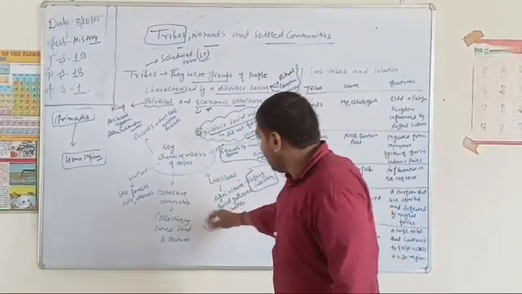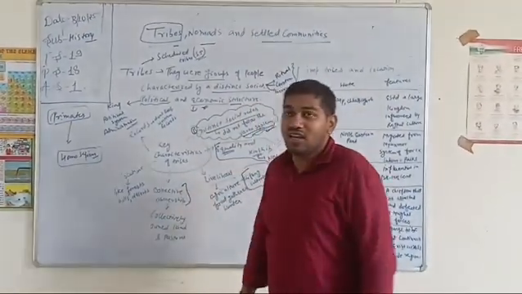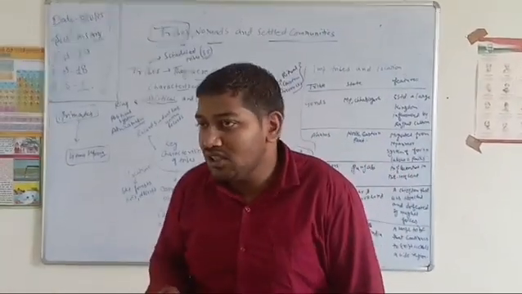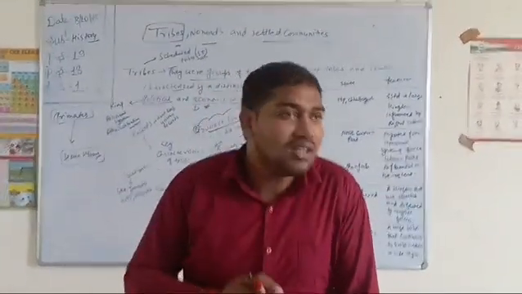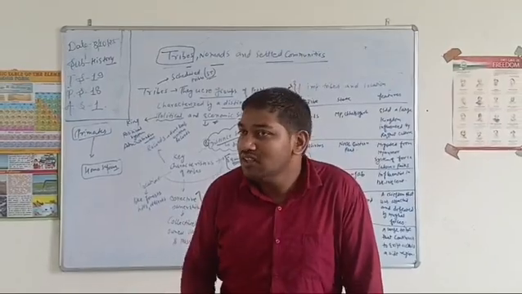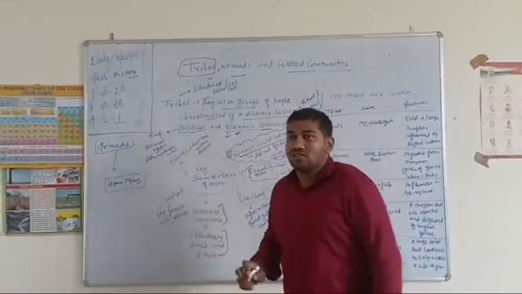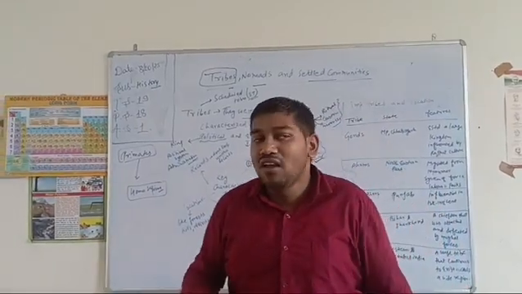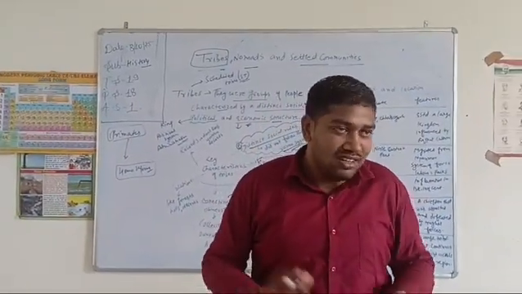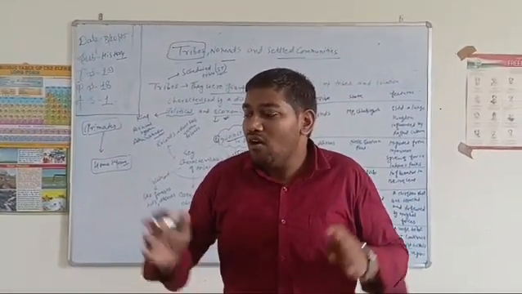Here you find that they have collective ownership. Collective ownership means all the resources belong to the community. All the resources belong to the community. It means collectively owned land and pastures. जितने भी जमीन है, संसाधन है, वो सब हम सब लोगों के, ठीक है? ट्राइबल्स में ये है. We all are equal और ये resources है.